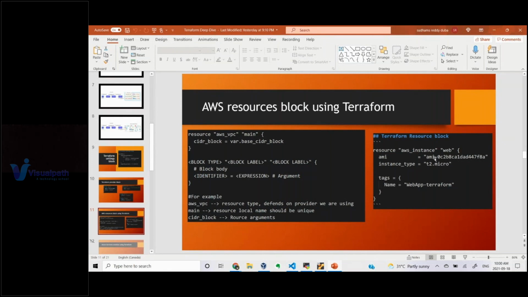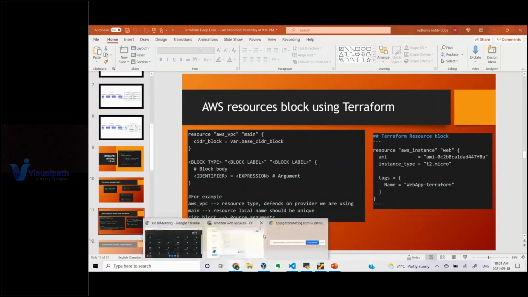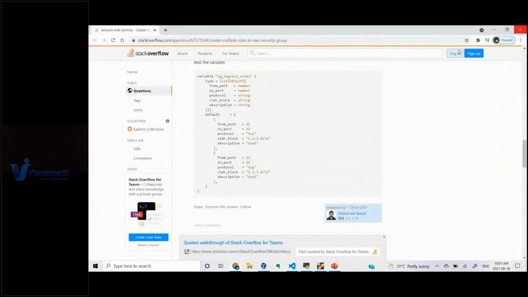So now, no need to follow any manual step. When multiple people are working on the same project, someone may not know what needs to be followed. Let's say I follow a particular procedure to create an instance: I enable this, I don't enable this. There will be so many options when you try to create an EC2 instance. For example, let me show you. Let me come there. Let me first explain this.